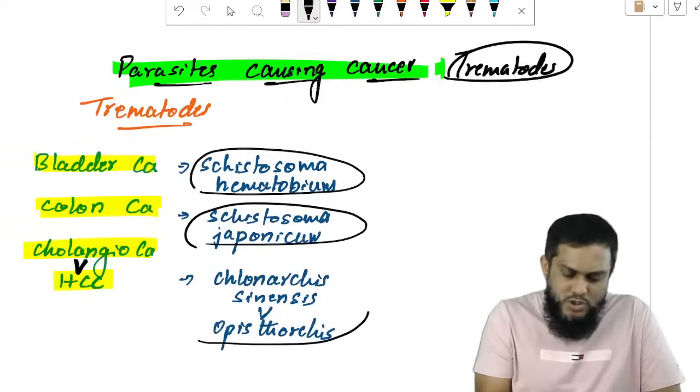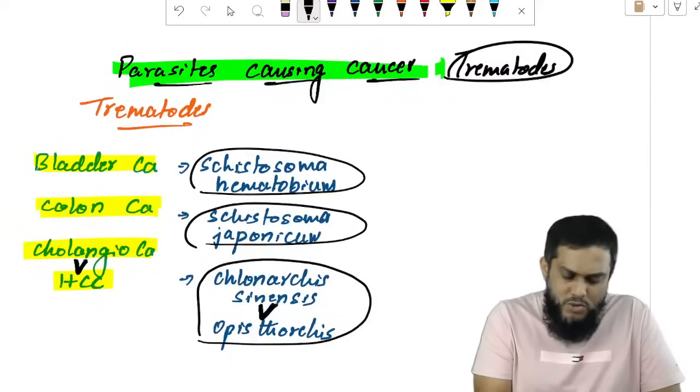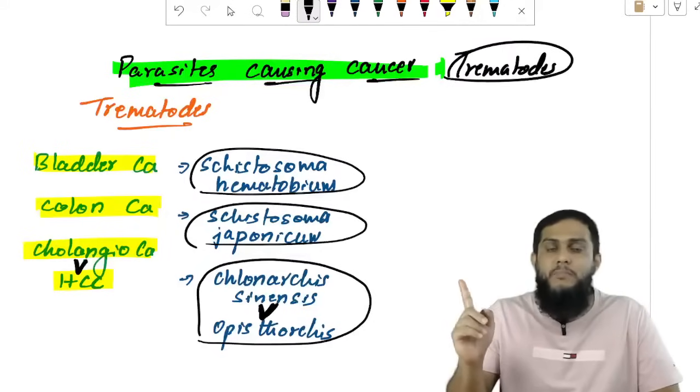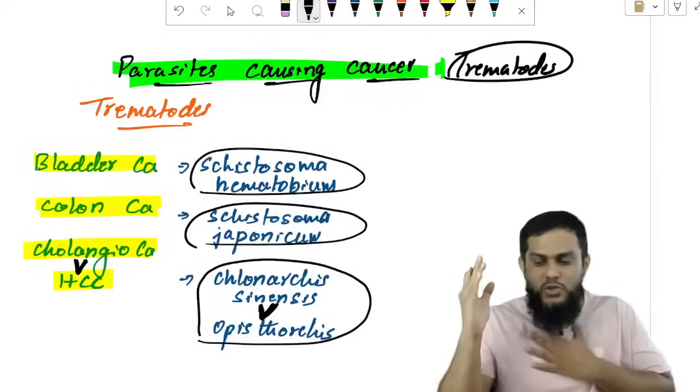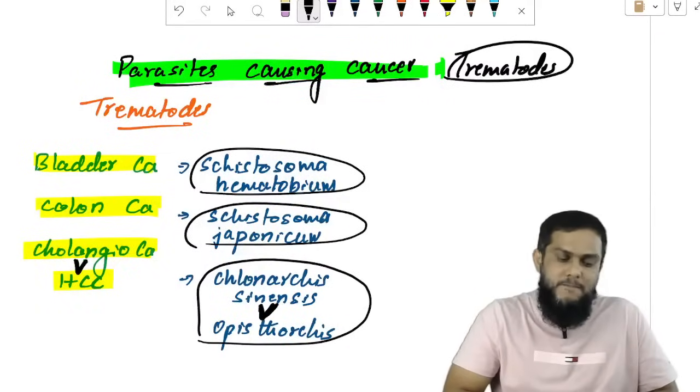Cholangiocarcinoma and hepatocellular carcinoma are caused by Clonorchis sinensis and Opisthorchis, and remember, Clonorchis sinensis is most common. And remember, Fasciola hepatica won't cause cancer. This you have to fix in your mind. Fasciola hepatica won't cause cancer. Only some trematodes cause cancer.